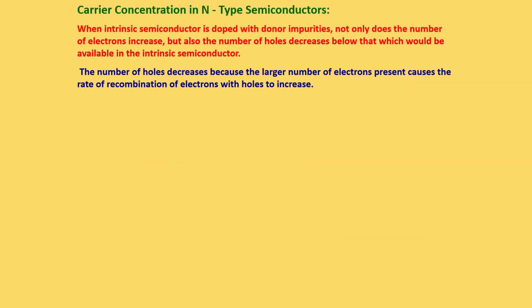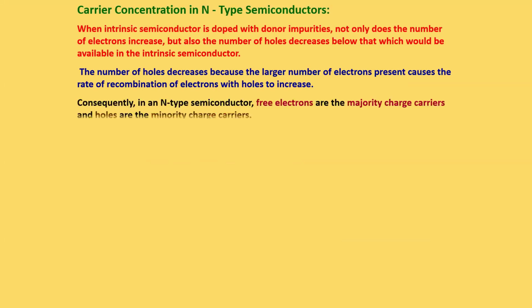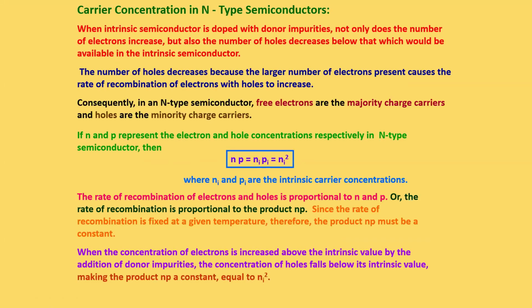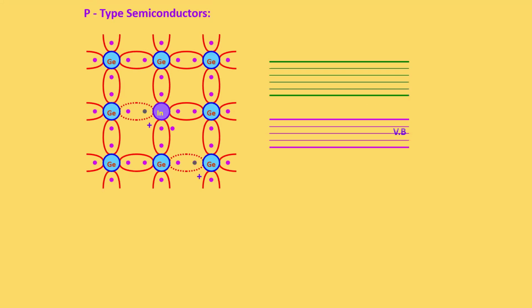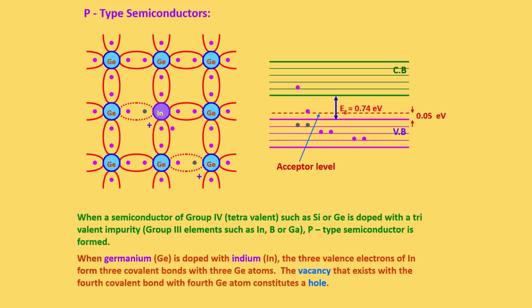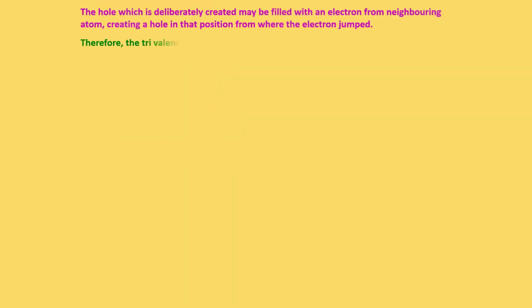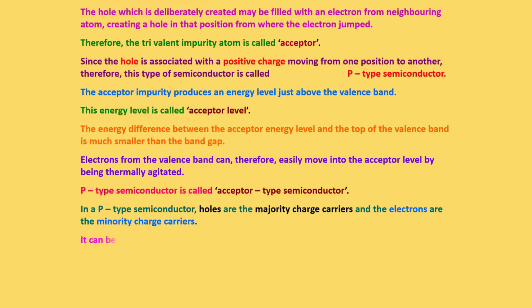Everything will be in our portal. You can go and check the theory part. This is the formula we use for the carrier concentration: n times p equals ni times pi equals ni squared, where ni and pi are the intrinsic carrier concentrations. Now the p-type, as I said, has more holes. Here we add a trivalent impurity to the group 4 material. Last time we added a pentavalent one, so here we are adding a trivalent one. That time, as I said already, we will have more holes.